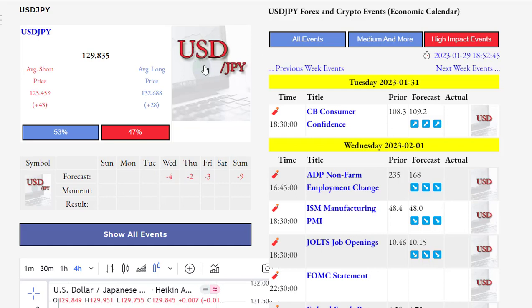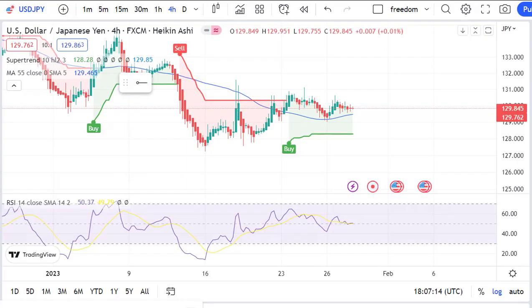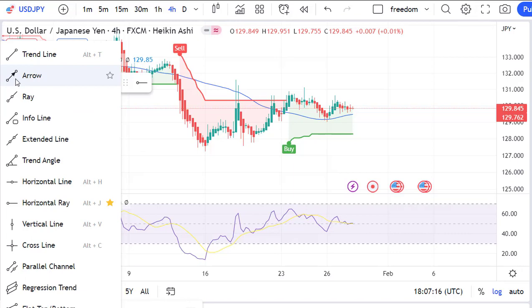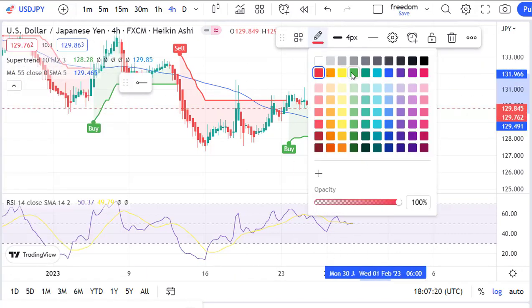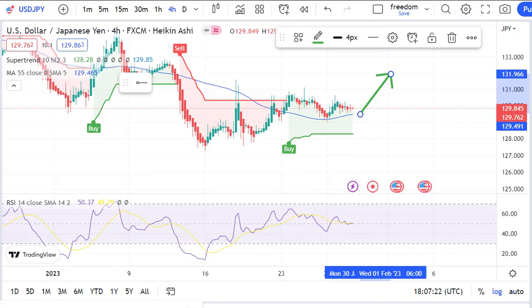For the US dollar against the Japanese yen, the news is generally negative. As a result, in appropriate situations, after breaking the trend line or after any price increase, which is only a correction, we take sell positions in appropriate situations.